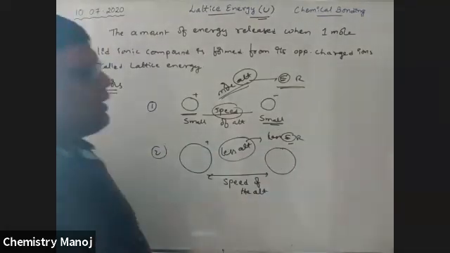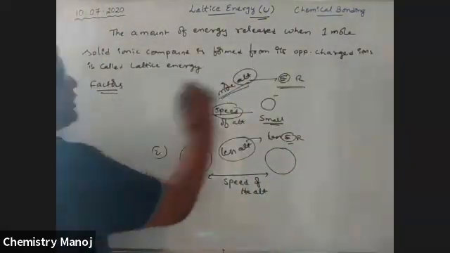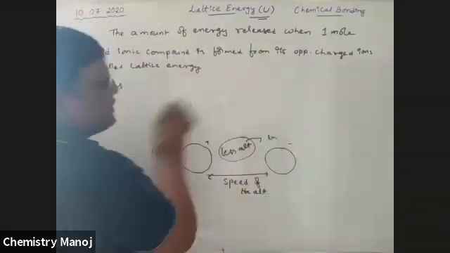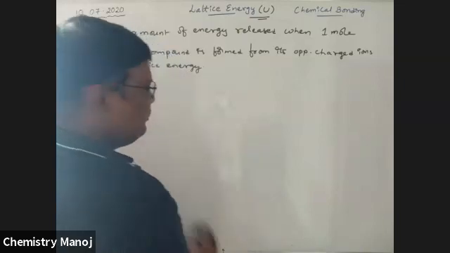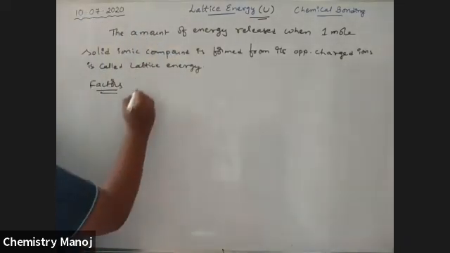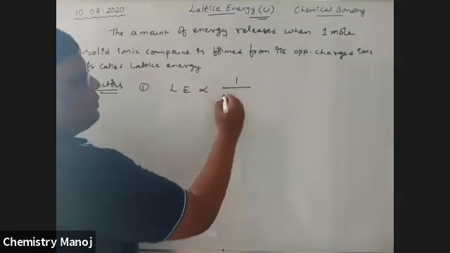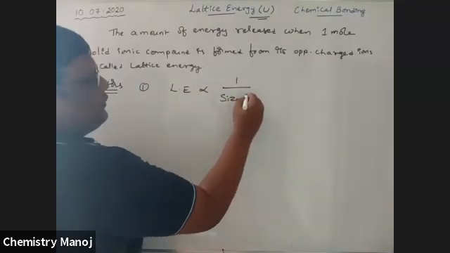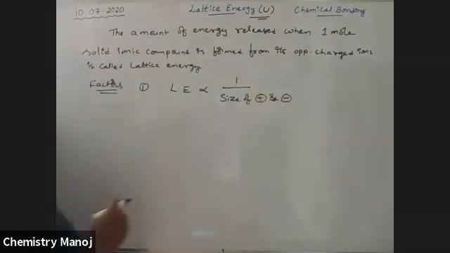That means the first factor influencing lattice energy is that lattice energy is inversely proportional to the size of cation and anion.